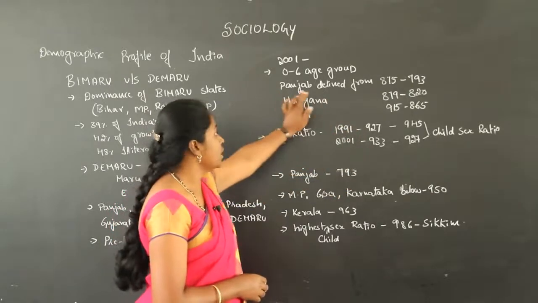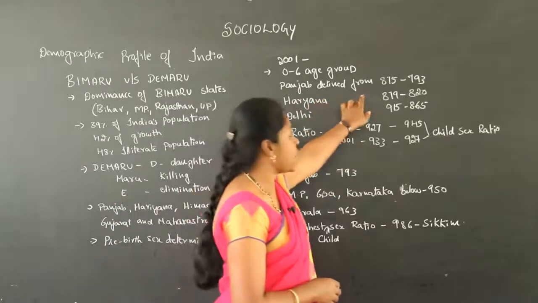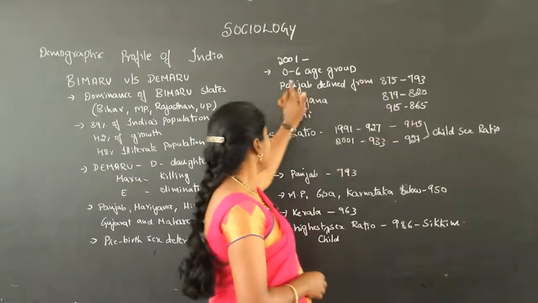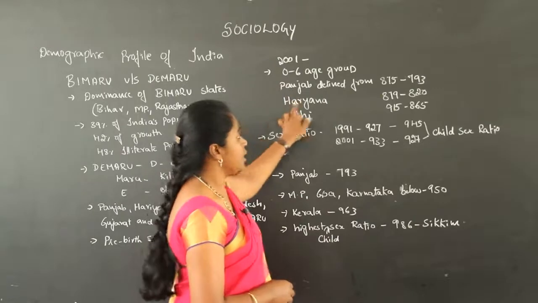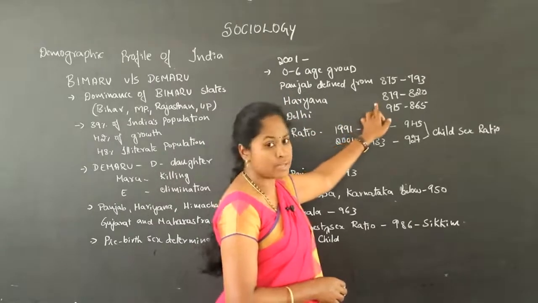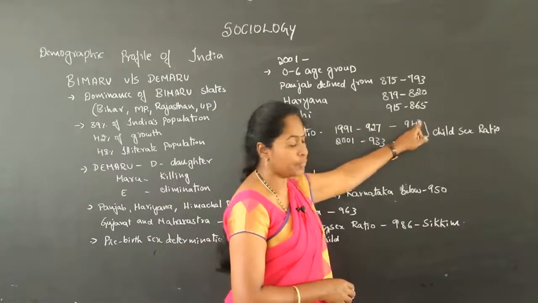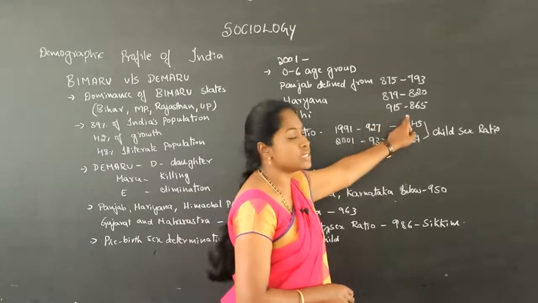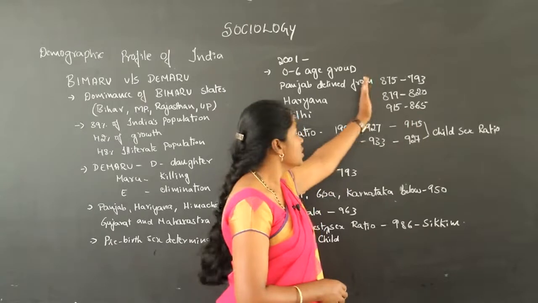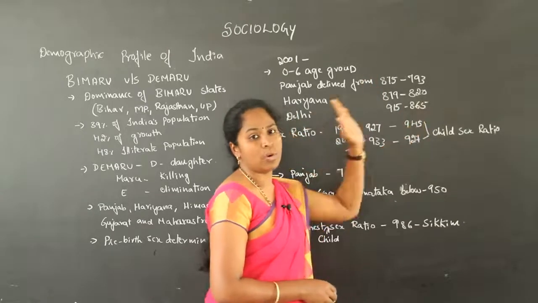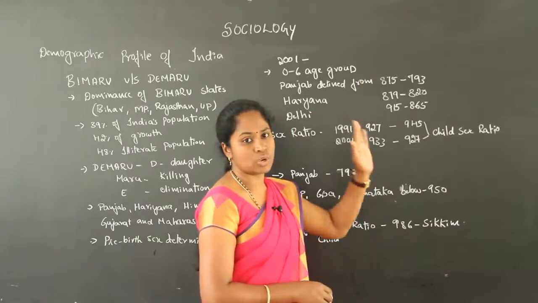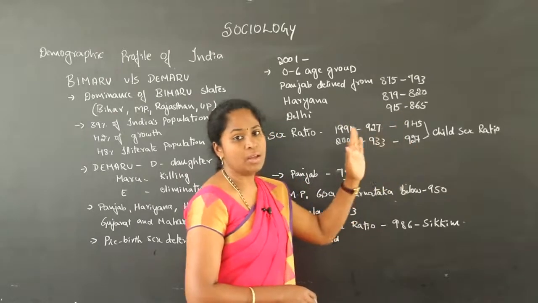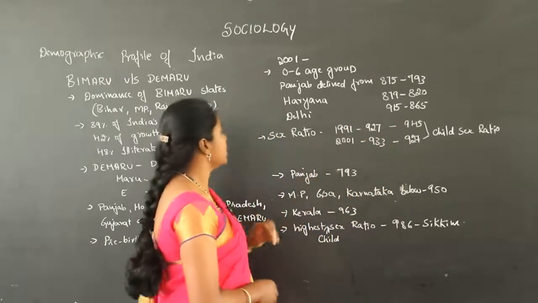In Punjab it declined from 875 to 793. Then in Haryana it declined from 879 to 820, and in Delhi from 915 to 865. So regarding the decrease of the child sex ratio, we could find that there is a decrease in the female children population.